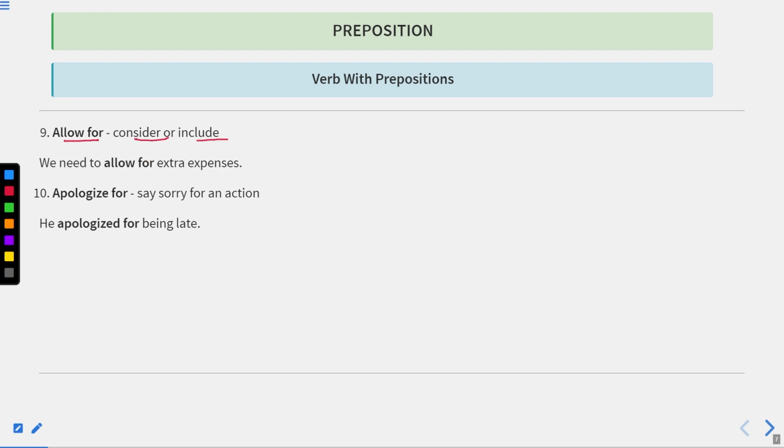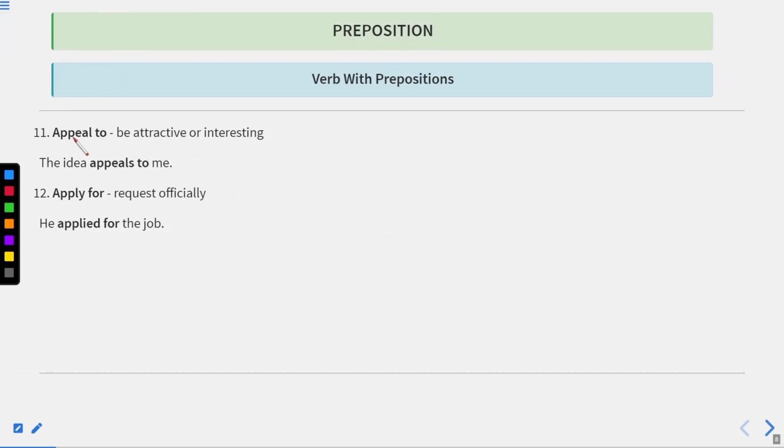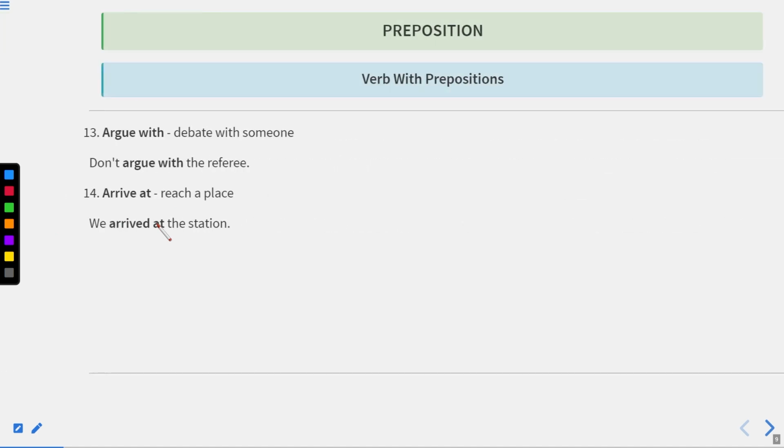Allow for means consider or include. We need to allow for extra expenses. It means we need to give the permission for the extra expenses or to include extra expenses. Apologize for means say sorry for an action. He apologized for being late. Now let us move to the next one. Appeal to means be attractive or interesting. The idea appeals to me. It means this idea attracted me, or you can say this idea is very interesting. I felt this idea very interesting. Apply for means request officially. He applied for the job. Okay, now let us move to the next one.